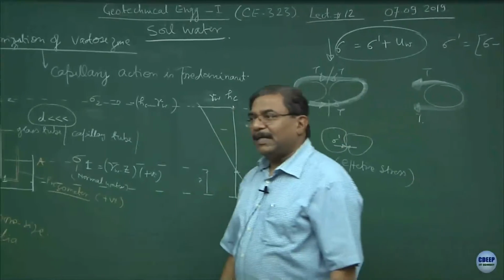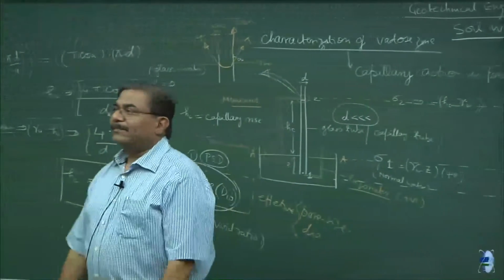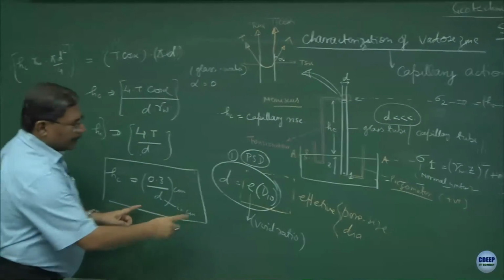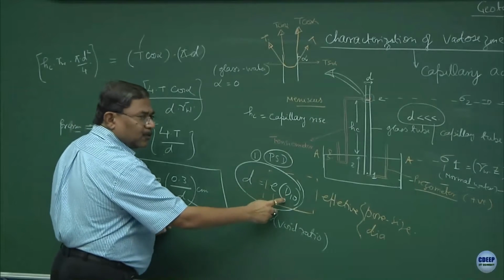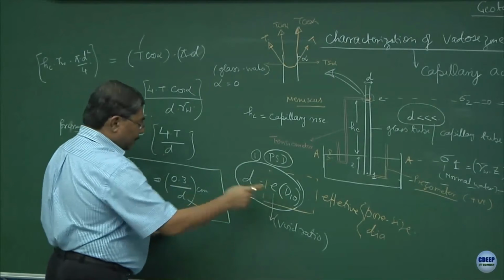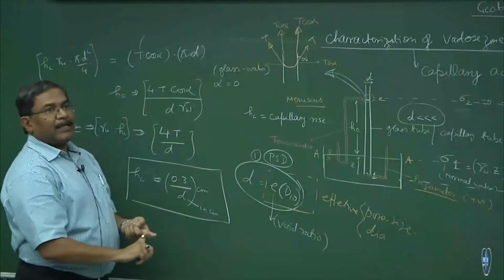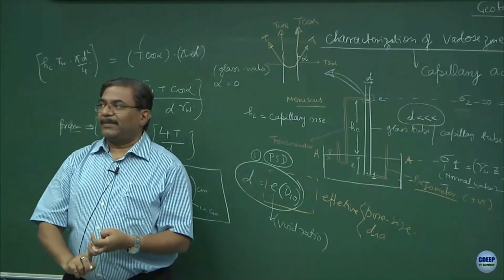Beaches and beach sands are notorious for sucking and retaining water in them. Finer the material, D10 is going to be extremely low. When D10 is extremely low, the pore size is going to be less. Finer the material, capillary action is going to be maximum, clear?